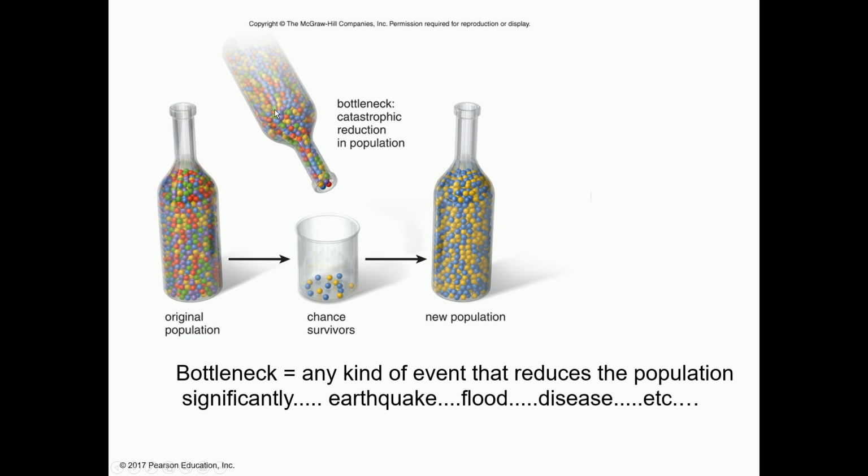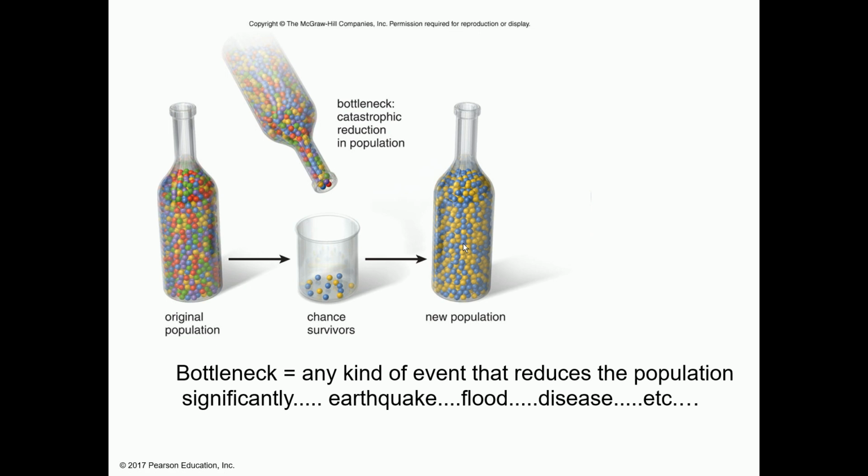Which color comes out is again just by chance. And because the red and green ones are not coming out, only blue and yellow, in future the new population will have only yellow and blue alleles.